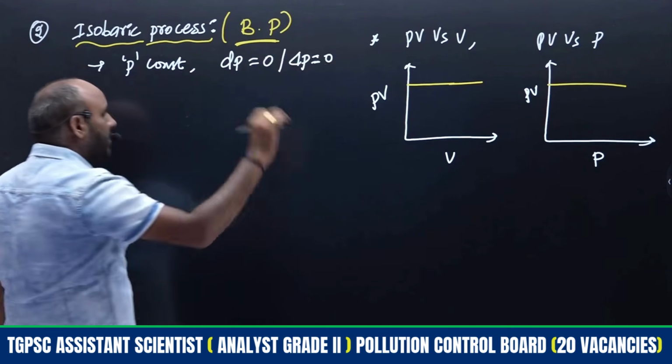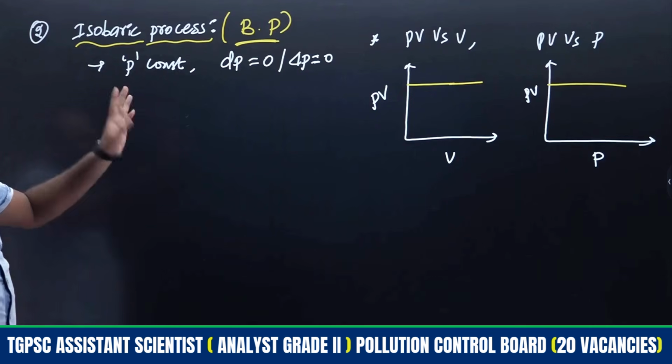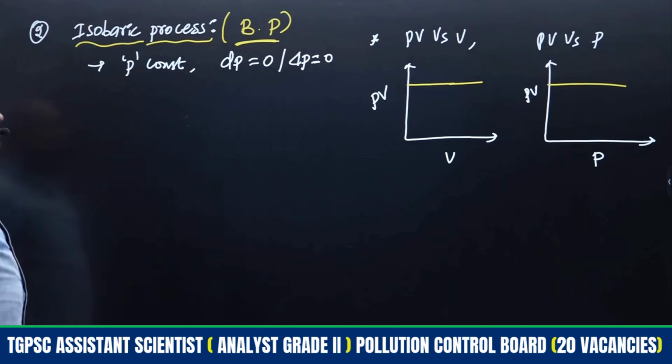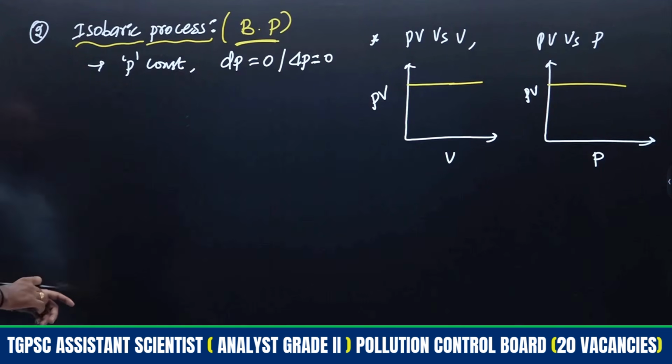What is meant by dP? Small change of pressure. Delta P means large change of pressure. Both changes will be equal to 0 because pressure is always constant. That is the word isobaric process, right? So for isobaric process, right?